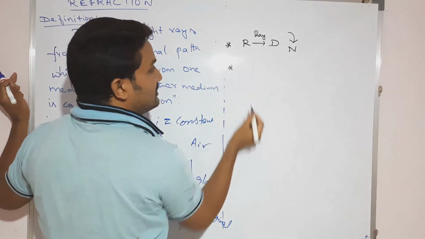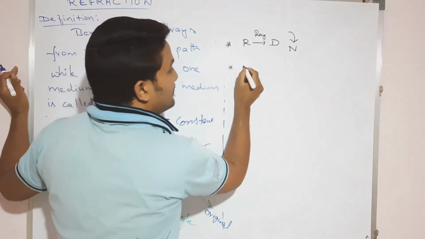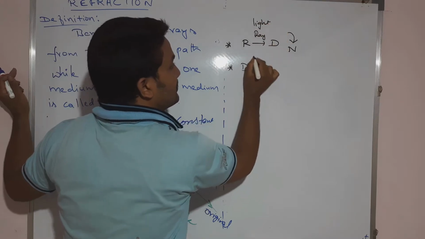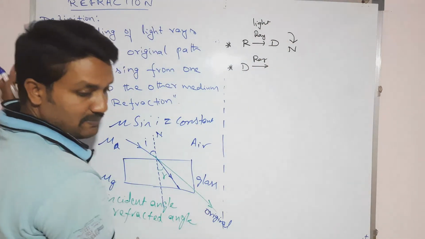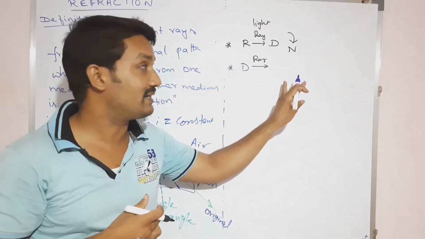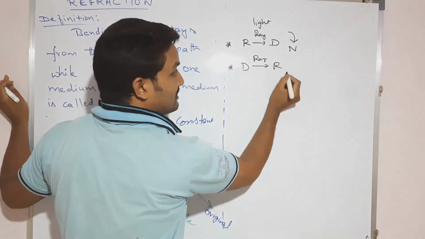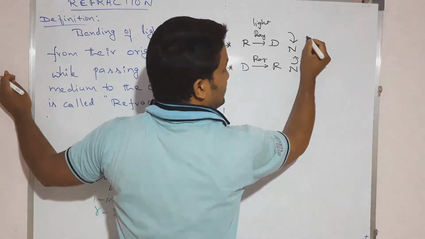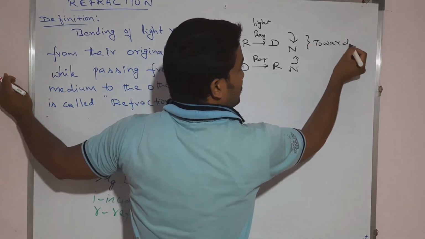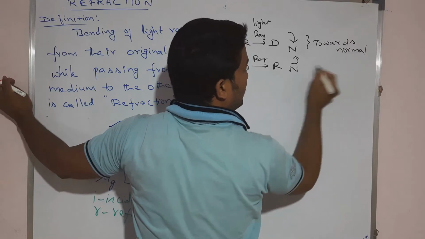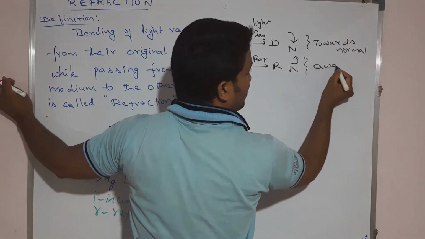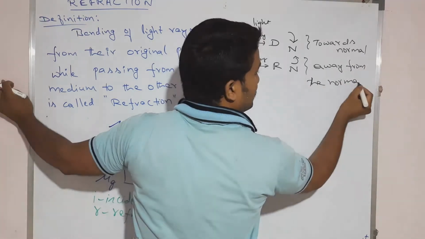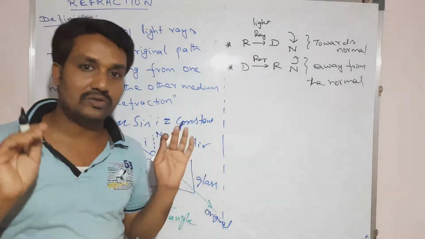Next, the second point: if the light ray is passing from a denser medium to a rarer medium, the reverse, then it bends away from the normal. So here you write towards the normal, and here you write away from the normal. You should remember these.